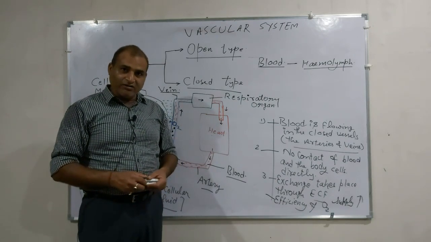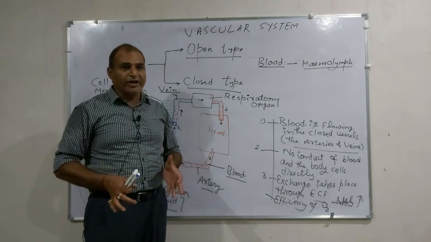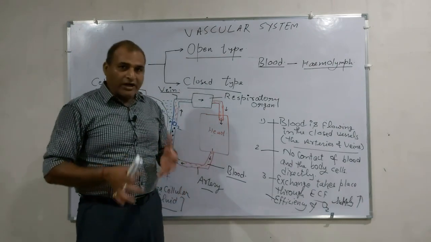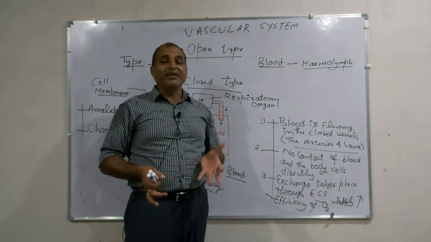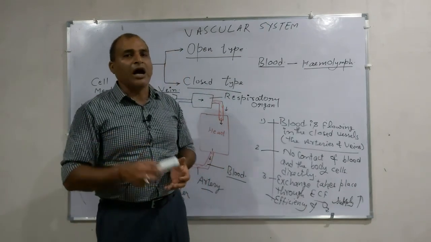In my next lecture, we will be discussing what kind of heart is found in animals and what kind of body fluids are found in animals, meaning we will be discussing the detail of the blood vascular system in higher animals.